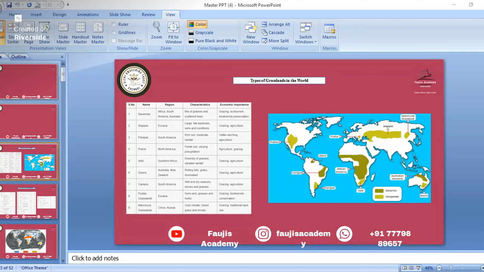Okay. So now we will see all these types of deserts on the world map. See, we studied about Patagonian desert. Where is it? This is South America, and this is Monte desert, which is not that much important. See, this is South America, and this is North America. From here, if you take it like this, that is Europe.